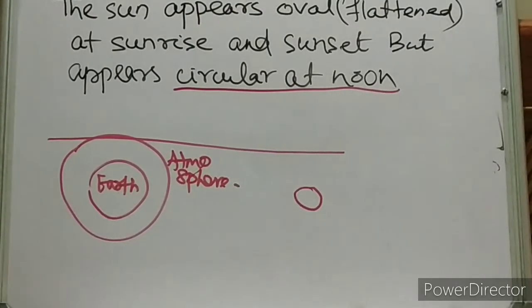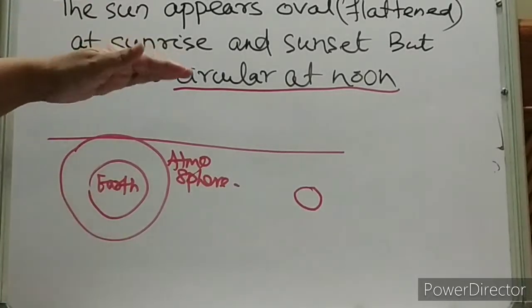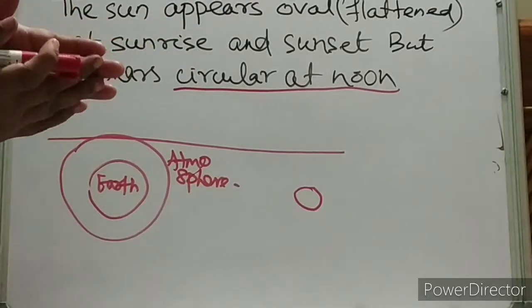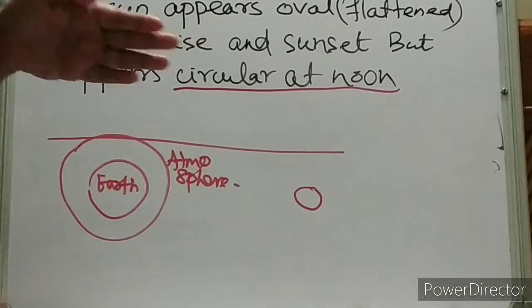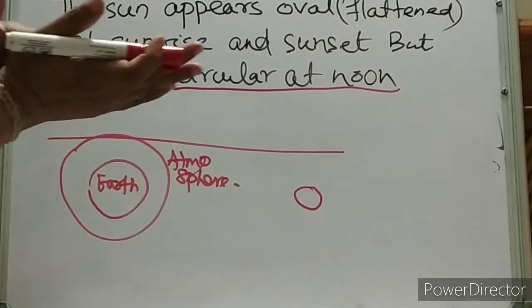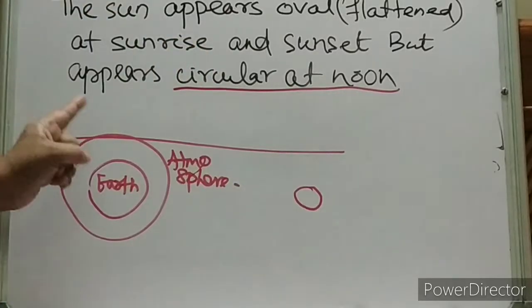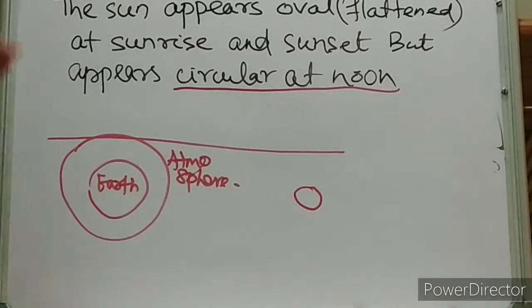In our last video lecture, we discussed advanced sunrise and delayed sunset. Hope you have understood the lecture. Today we are going to see another interesting phenomenon of atmospheric refraction, that is when the sun appears oval. During sunrise and sunset, the sun appears a little bit oval, a little bit flattened at the surface, but it always appears circular at noon. Why is this? Let us discuss.